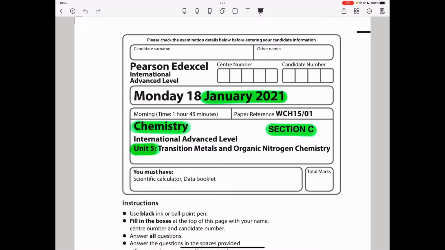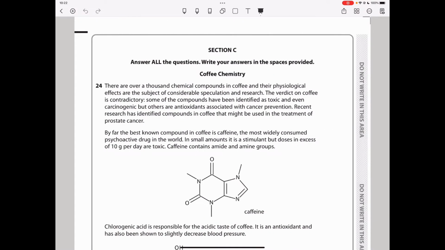So let's begin with the question. This is question 24. There are over 1,000 chemical compounds in coffee, and their physiological effects are the subject of considerable speculation and research. The verdict on coffee is contradictory. Some of the compounds have been identified as toxic and even carcinogenic, but others are antioxidants associated with cancer prevention. Recent research has identified compounds in coffee that might be used in the treatment of prostate cancer.